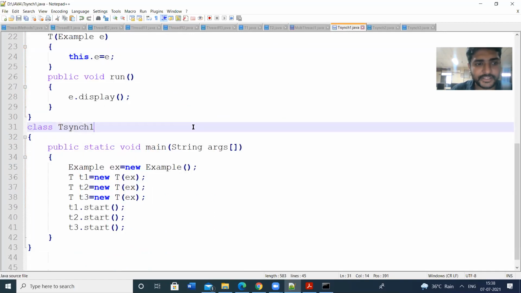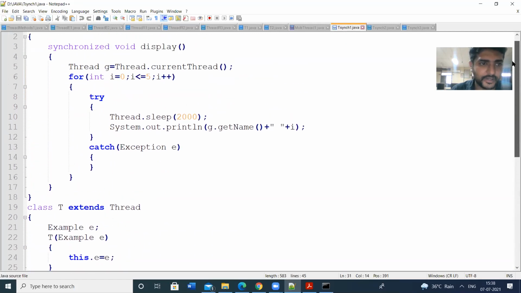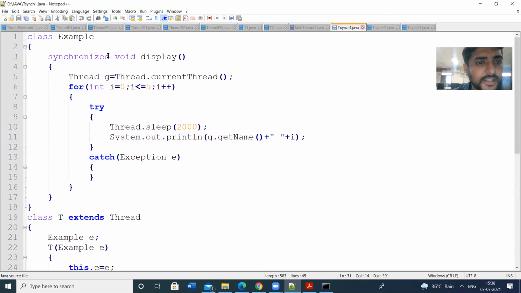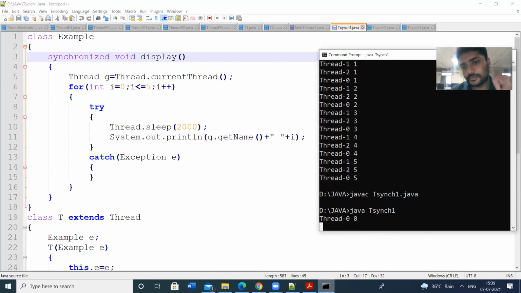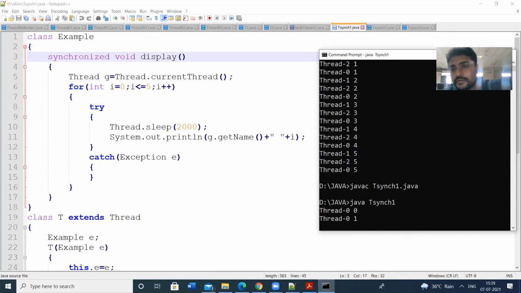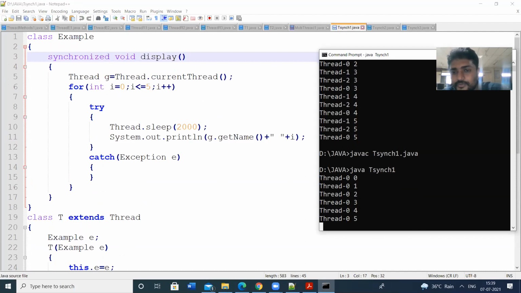So this is the first way of implementing the synchronized keyword. I have used the synchronized keyword in the display method. Let us see the output: javac esync1.java. Check how the output will print. Thread 0, again thread 0, again thread 0, up to the I value 5, thread 0 is executed.